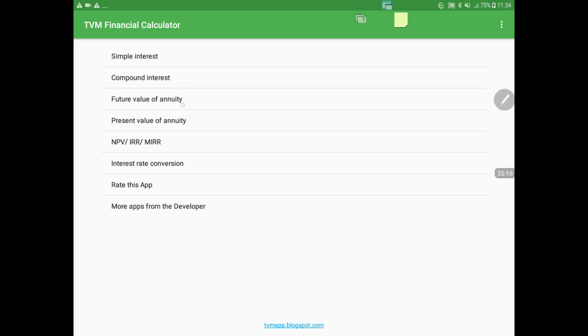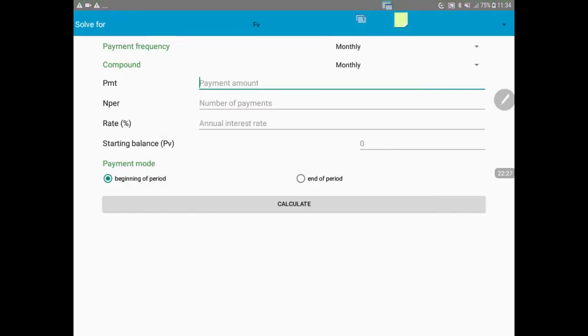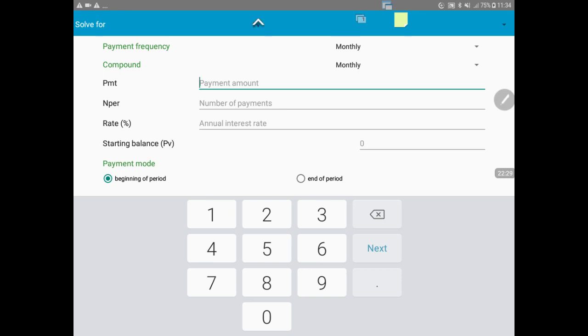Now we have simple interest and compound interest, which we are done with. We have future value of an annuity, and that is where we are focusing. Then you click future value of an annuity, because we are required to calculate the future value. And you can see on top, where I'm hovering, it says future value.